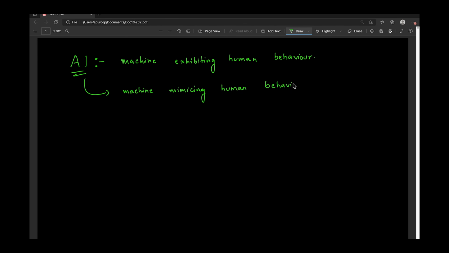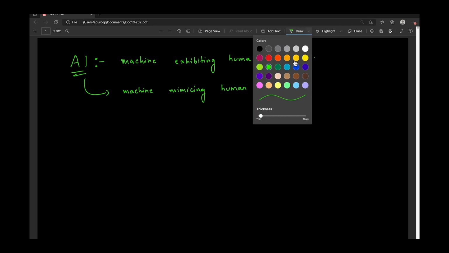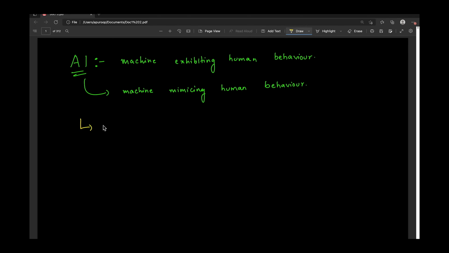In order for AI to become so successful, there are three main possible reasons. Let's go through each one of them. The first one is algorithms. Now we have many advanced algorithms in deep learning, such as ANN, CNN, and RNN, and also some recent architectures like transformers.